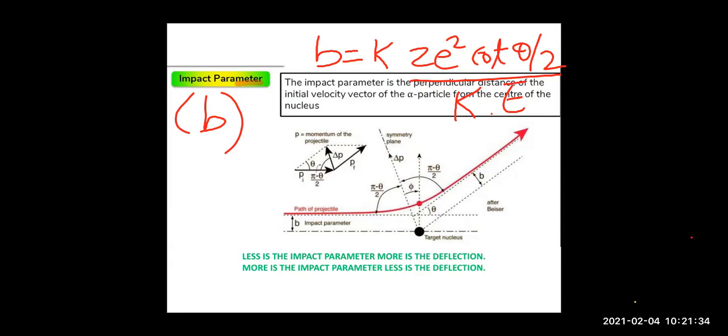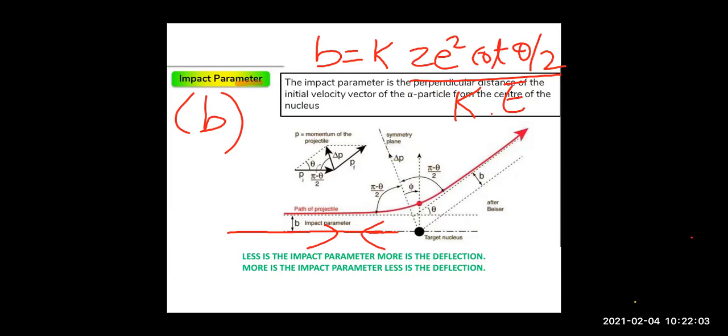And when we have a head-on collision, means the particle is coming like this, it is not going to hit, it is going to reach, it will cover the distance of closest approach, and then because of the repulsive force it will retrace its path. So here, the central line of the nucleus and the velocity vector are the same.